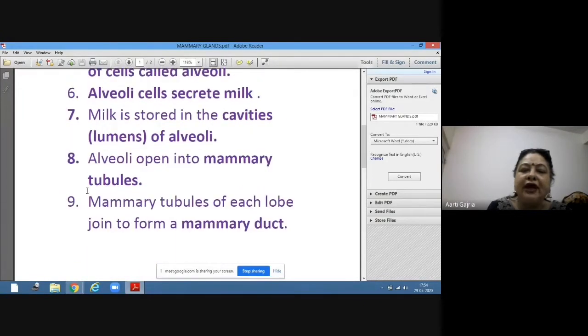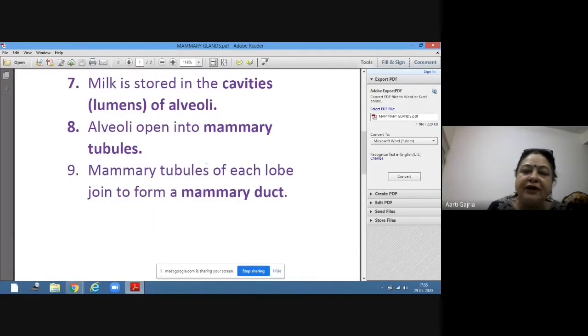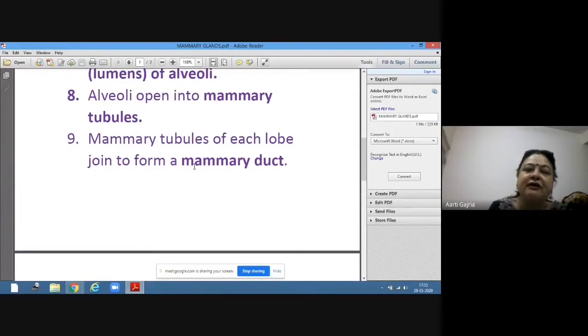The alveoli open into mammary tubules. So these cavities where the milk is stored further open into mammary tubules. Now all the mammary tubules of one lobe join to form a mammary duct. That means one mammary duct comes out of each mammary lobe.